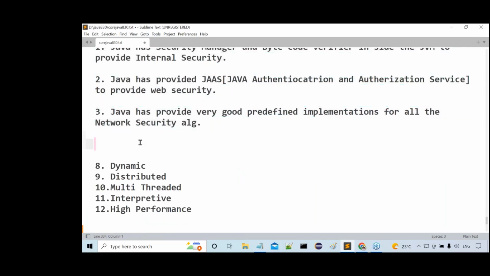Then what is the next one? Network security. A number of network security algorithms are available nowadays. What are the various network security algorithms? Encryption and decryption algorithms. Web security is different and network security is different. Web security mainly focuses on authentication and authorization mechanisms, but encryption and decryption algorithms are related to network security.